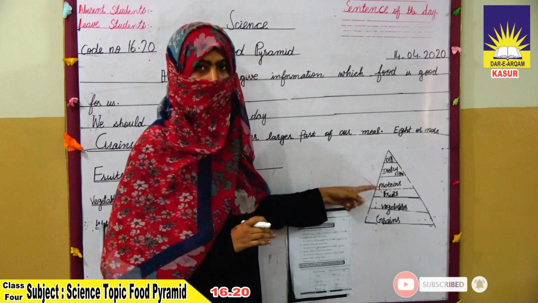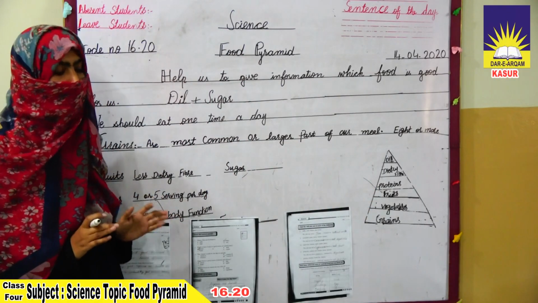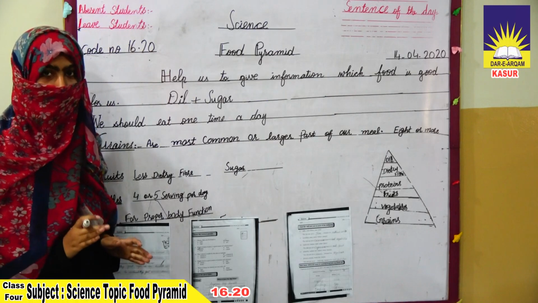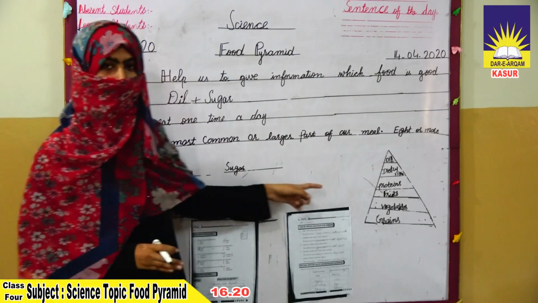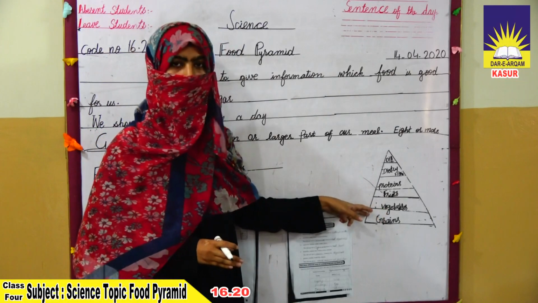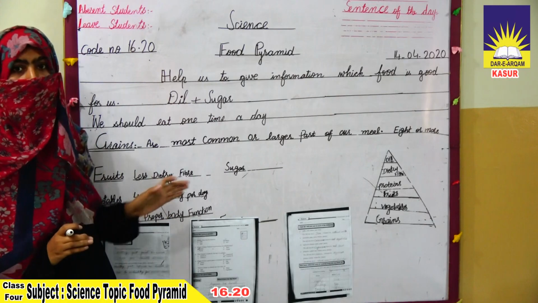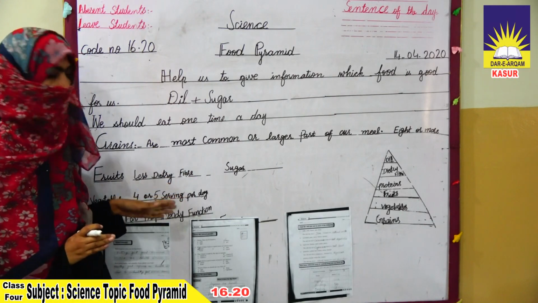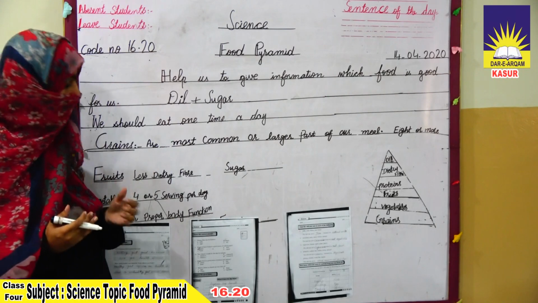Fruits contain less dietary fibers and vegetables provide more nutrition, and we have to use 5 vegetables per day because they are the major part of your food. Grains are placed in the bottom and they are the major part of your body and food. We have to eat 6 to 8 servings of vegetables or grains per day.